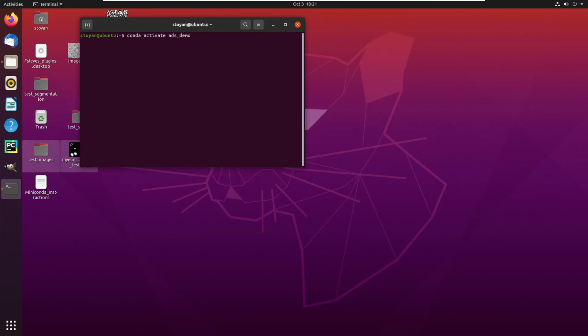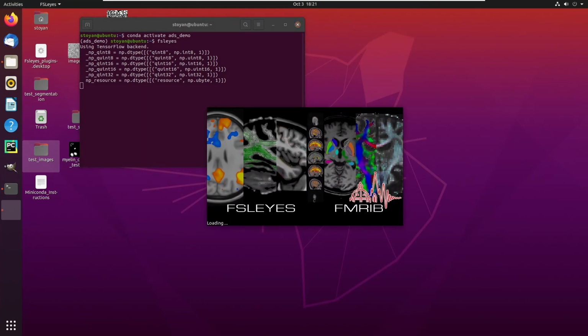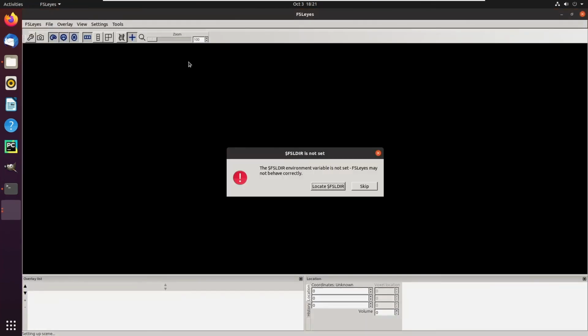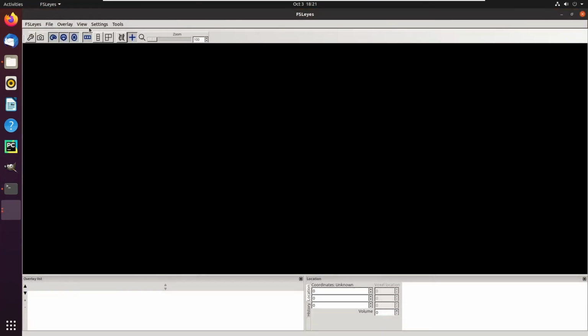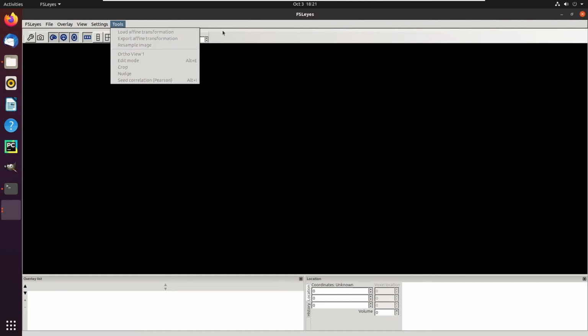In my case, it's ADS demo. And from here, you can just type Fossilize, or use any of the commands that are required for AxonDeepSeg, and that should do the trick.